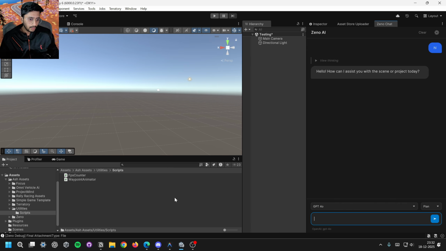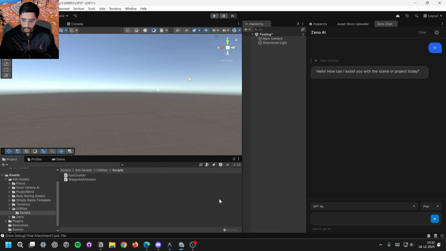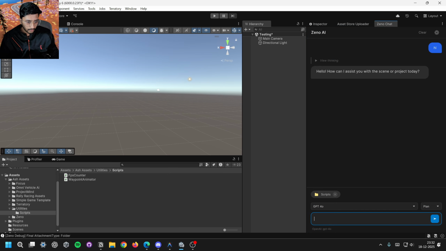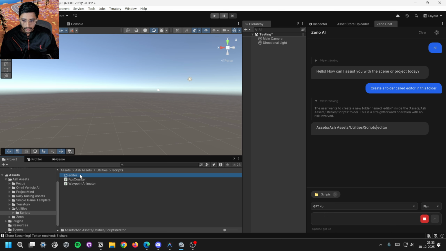Okay, let's just try to create something. I don't know if it's going to work or not right now, but let's just see. Let's give this folder and create a folder called editor in this folder. Let's see what happens. And we can just expand as well, and as you can see, it created the editor folder here as well.